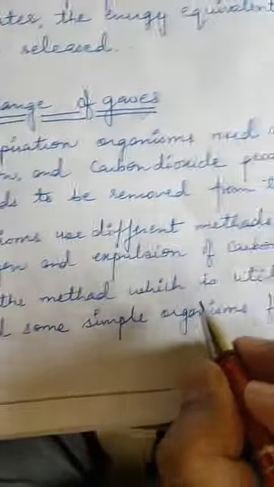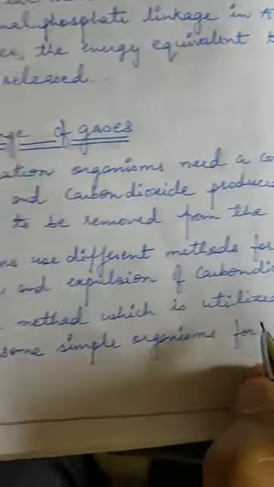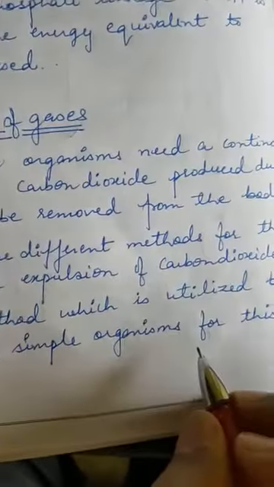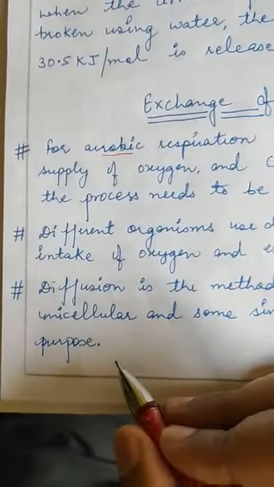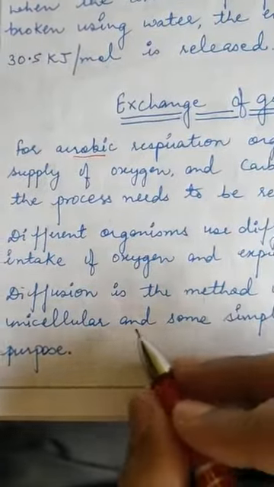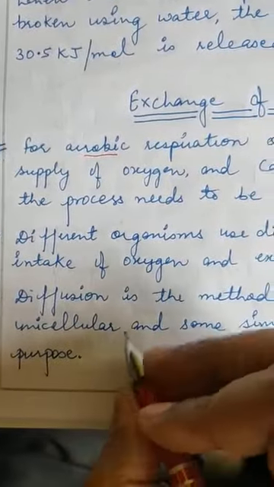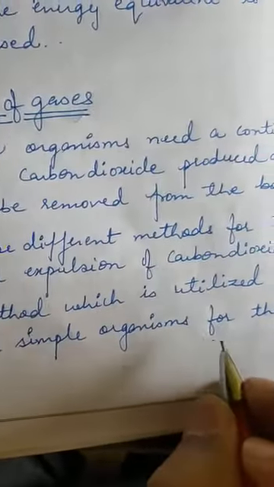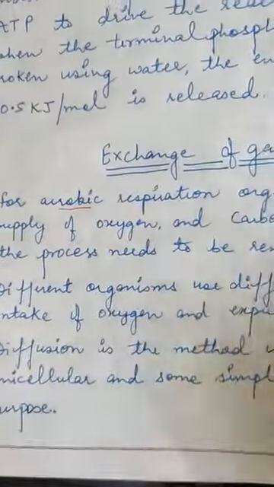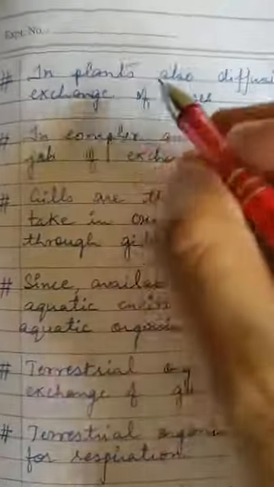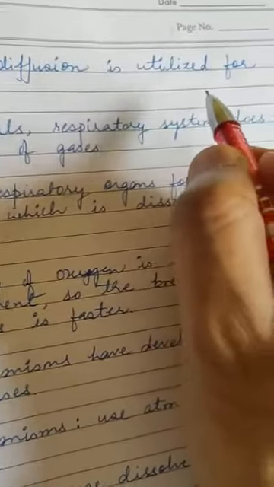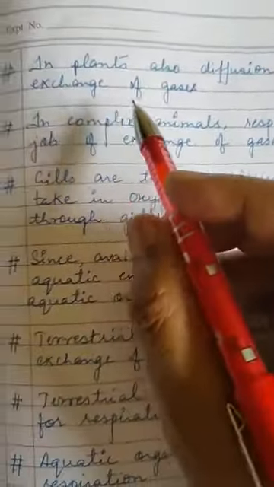Diffusion is the method which is utilized by unicellular and some simple organisms for this purpose, right? Unicellular means single celled, right? And some simple organisms for this purpose. Clear? Now when we are talking about plants, in plants also diffusion is utilized for exchange of the gases, right?